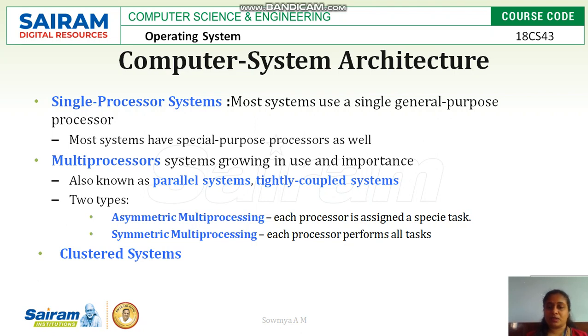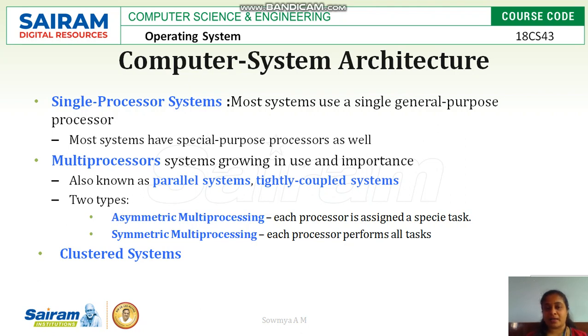only one processor. Most systems have special purpose processors because only one general purpose processor is used in the system and it has to take care of all the functionalities or all the processings. But systems like smart refrigerators, ovens, washing machines and so on have a special purpose processor, which is used only for one special purpose. Second one is multi-processor systems, where multiple processors are parallelly aligned in the system.